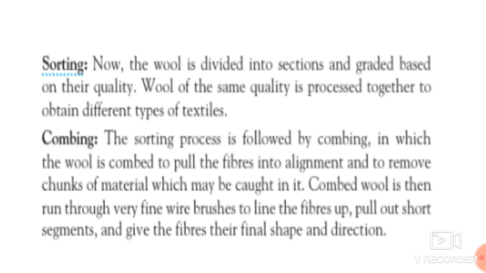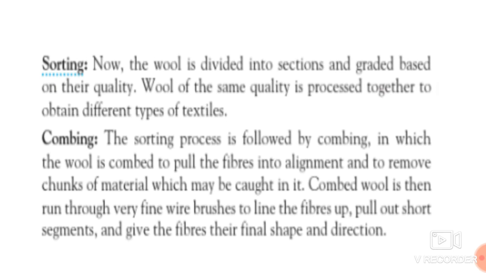So in the combing process, what will happen basically, students, is the wool is combed. First wool is combed, then after combing it removes the chunk material which is present on it. After that, that combed wool is again run through very fine wire brushes to line the fibers up and pull out the short segments.